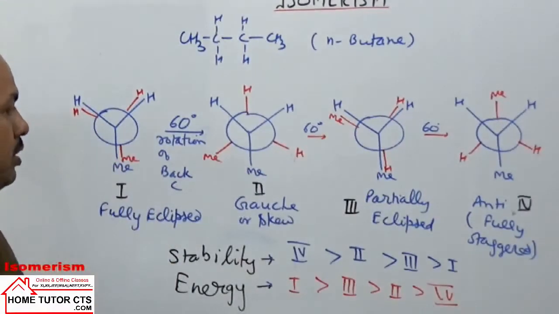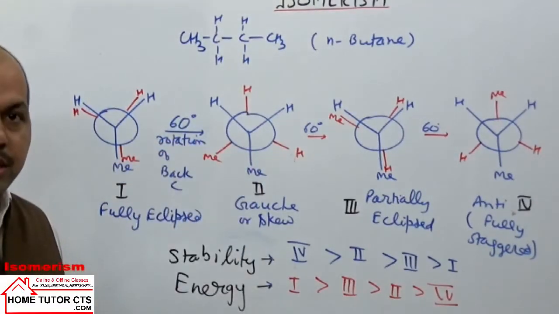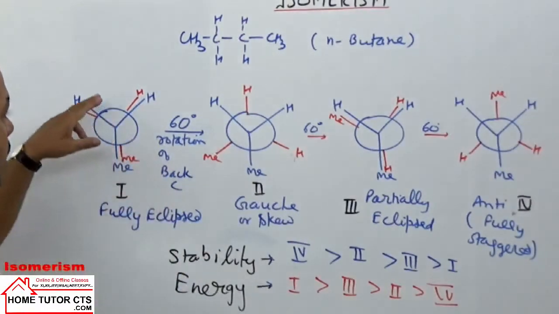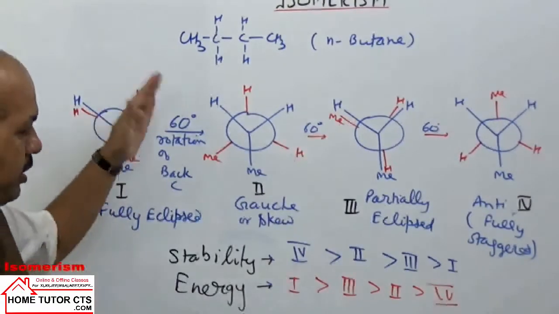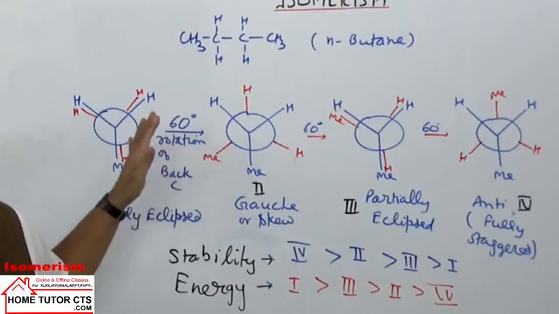Conformation in N-butane. So this has been taken for the methyl group. If you take different groups, then the stability order may change. Like if I suppose take here OH, and we take two OH groups, then let's come to this, but before that, let's do the energy diagrams. Before we take the OH group, we will take some more examples.